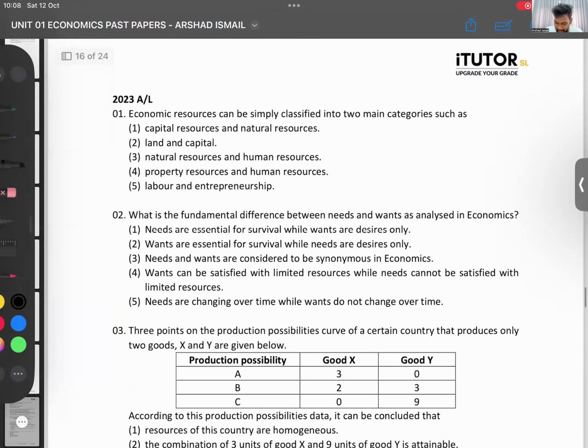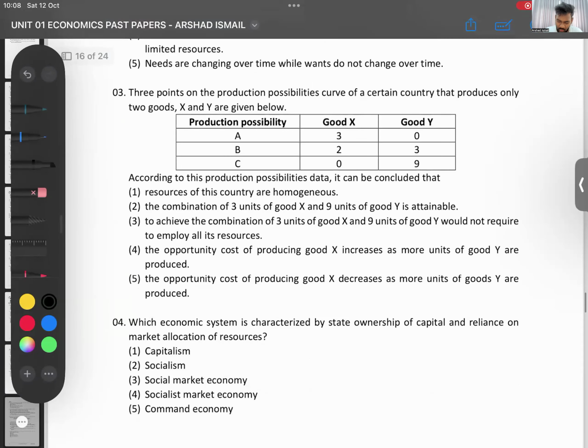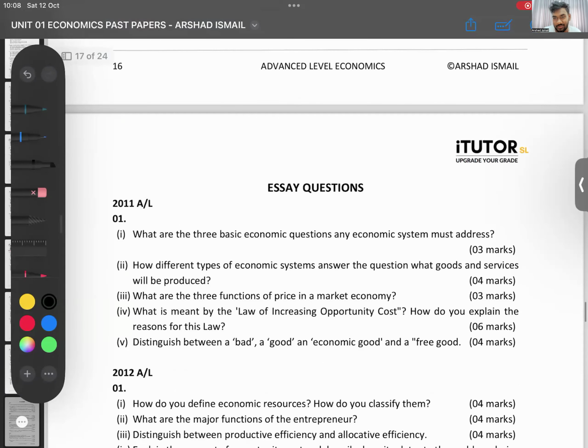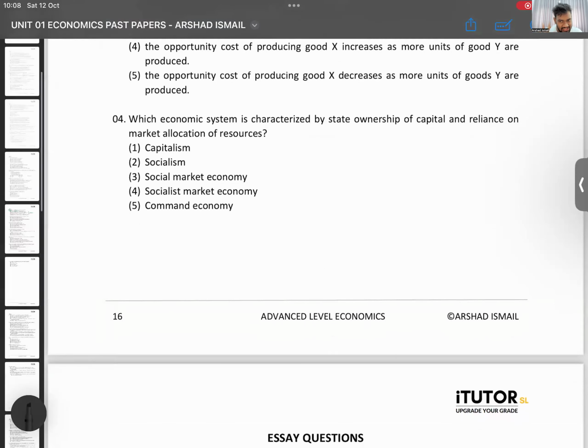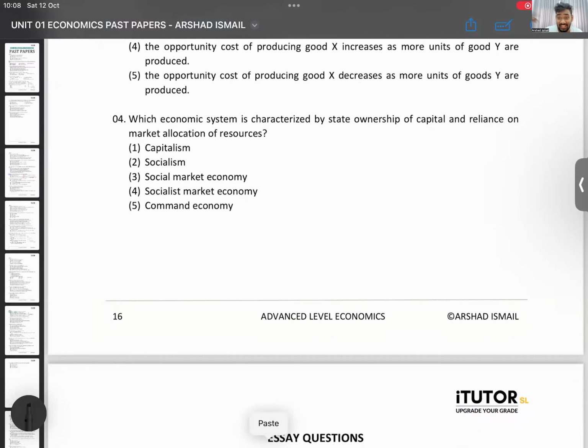Right. Okay. How did you all do out of 5? We'll do essay questions later. I will do essay questions when we do revision also. How much out of 5? At least 3, you can be proud. 3 out of 5 is 60% there.